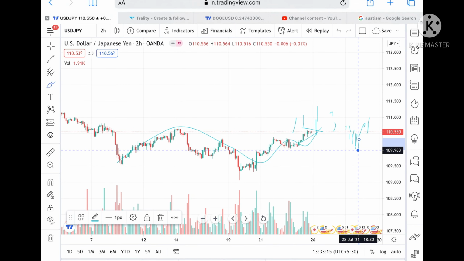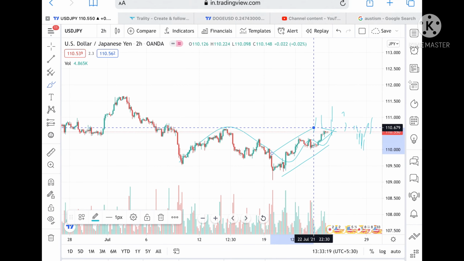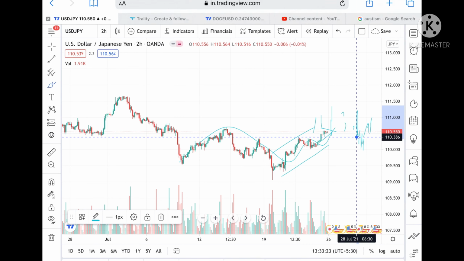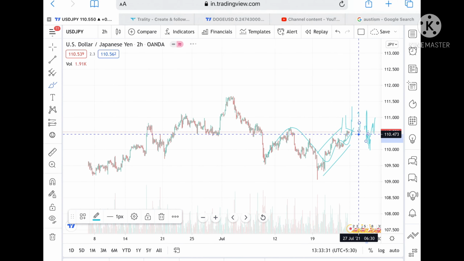But what I can see is that the trend is on the upside till the time it doesn't cross a level of 110.386, we are on the upper side, or till the time it doesn't cross 110.743, we are on the upper side. But these are all my personal views that I'm sharing with you. Please consult a financial advisor before investing or trading.